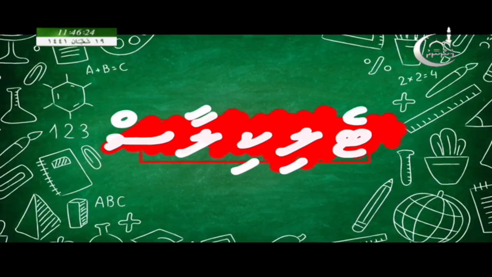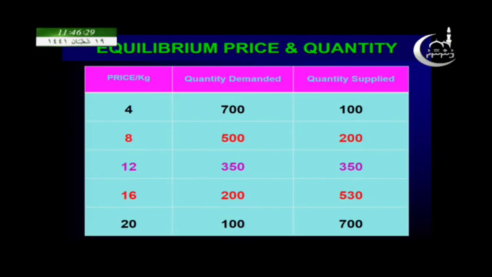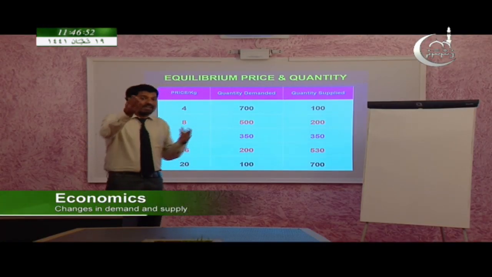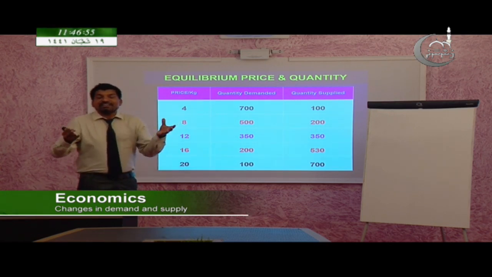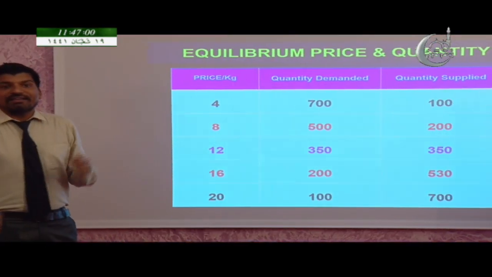Have a glance at these slides. So equilibrium price here, this table shows that as price increases, the quantity demanded is decreasing and the quantity supplied is increasing. At 350, the quantity supplied and demanded are equal. So at that point, here you can see the 12. So this 12 is called equilibrium price. And what is the equilibrium quantity here? Yes, exactly, 350. So 350 is the equilibrium quantity and the 12 is the equilibrium price.